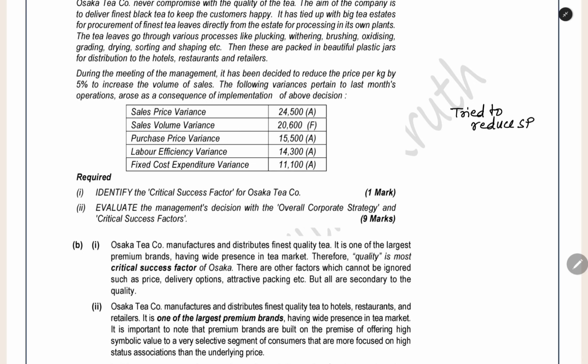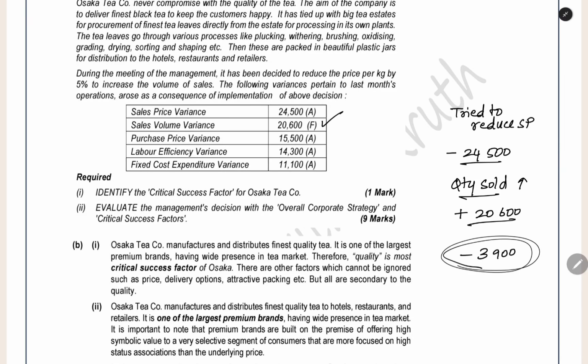So by doing that, what did we get? We got a loss of 24,500. We reduced the selling price, and because of that we got more sales quantity. Because of selling more units, we got 20,600 positive. Quantity sold increased, and because of that we got a positive 20,600 rupees profit. So on a net basis, because of reducing the selling price, this much loss. Because of that extra quantity sold, this much profit. On a net basis, you are getting a loss only. You are getting a 3,900 loss because of this.